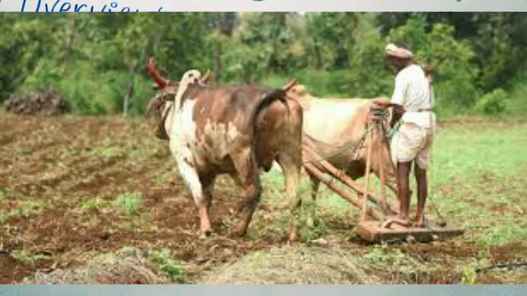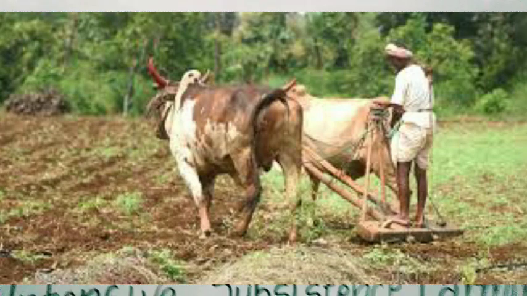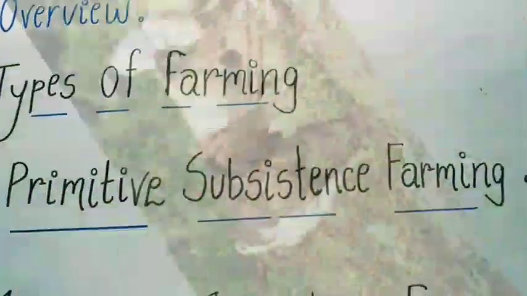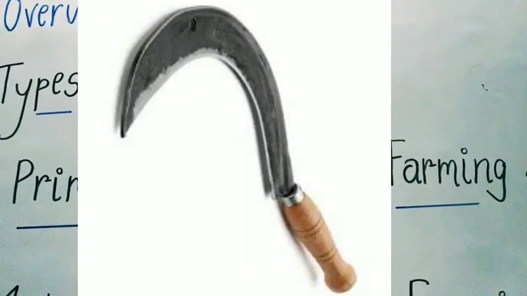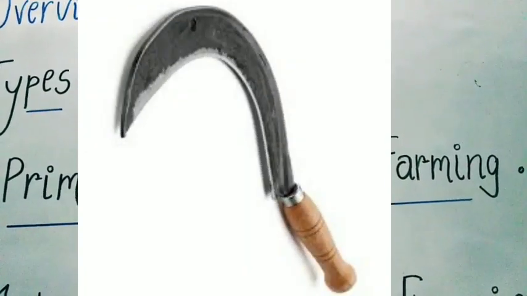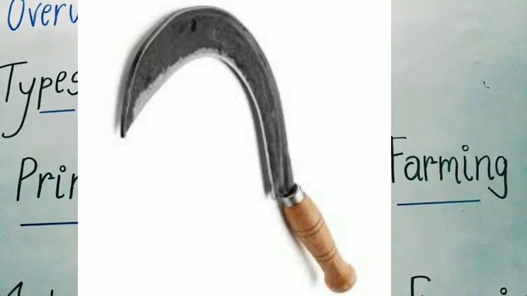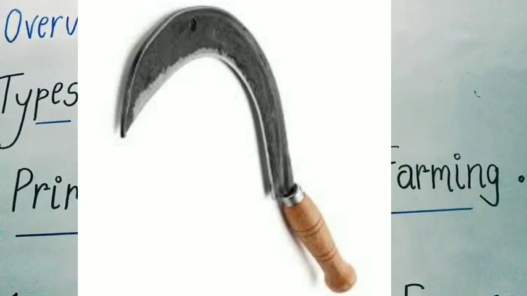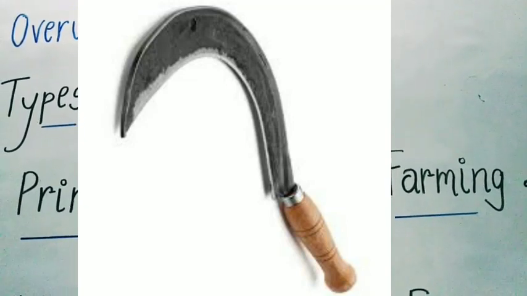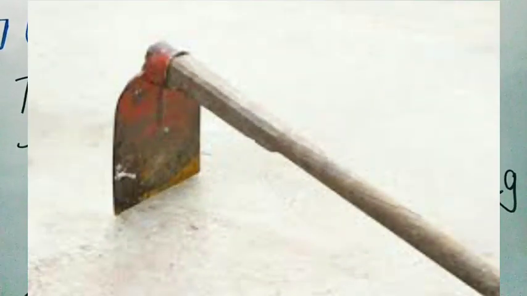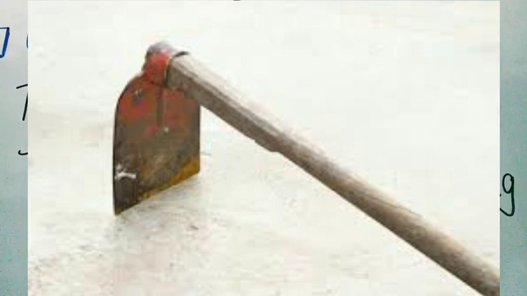Primitive agriculture is practiced on small pieces of land with the help of primitive tools like the hoe, dao and digging sticks. This type of farming depends upon the monsoon, the natural fertility of the soil and the suitability of other environmental conditions. It is slash and burn agriculture. Farmers clear a patch of land and produce pulses and other food crops to sustain their family.